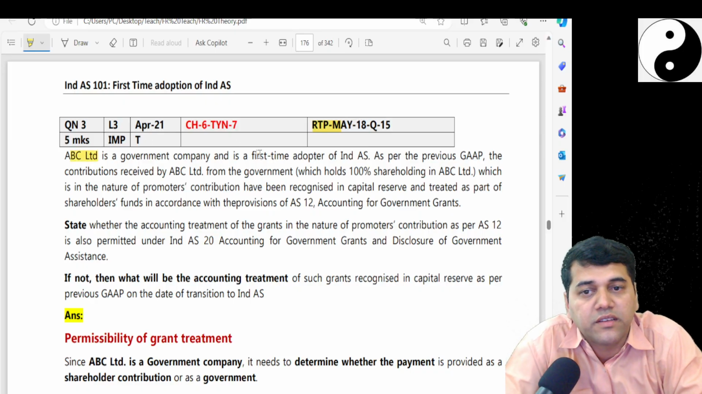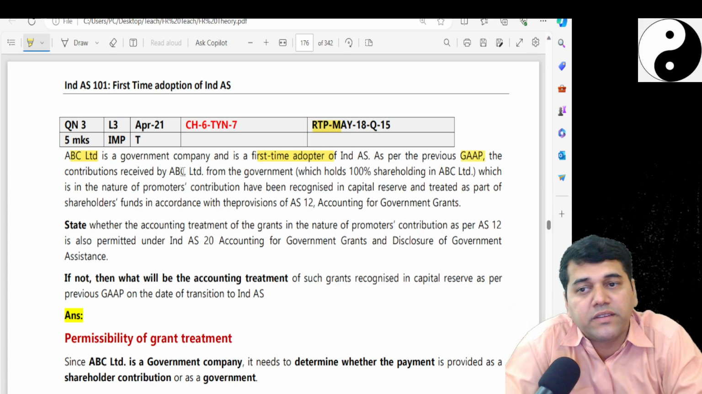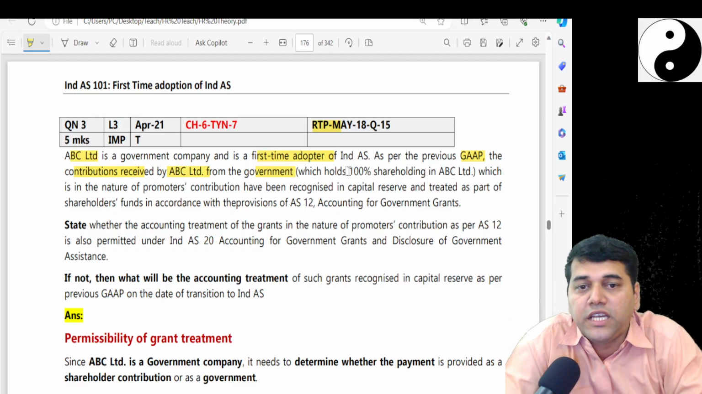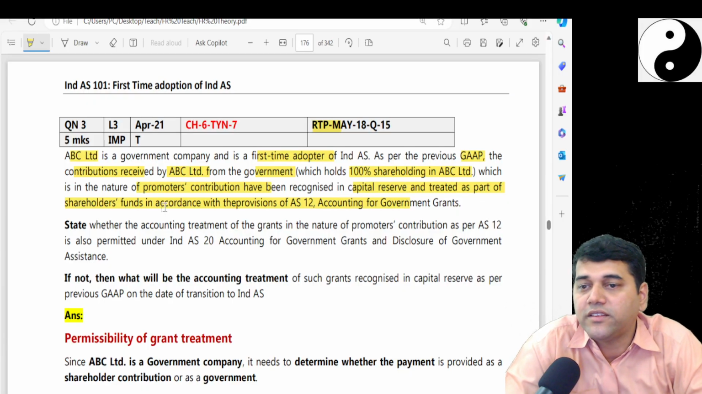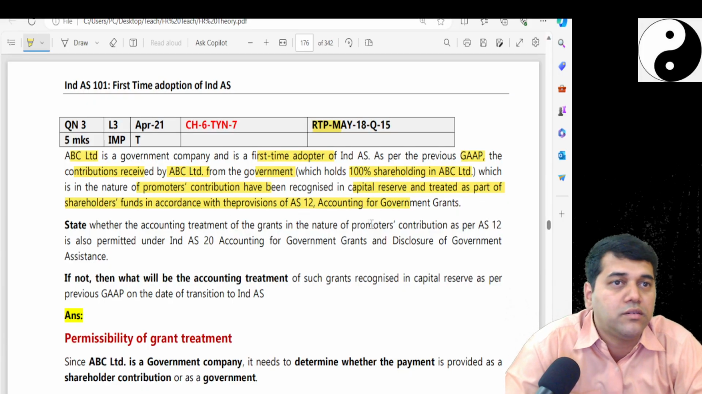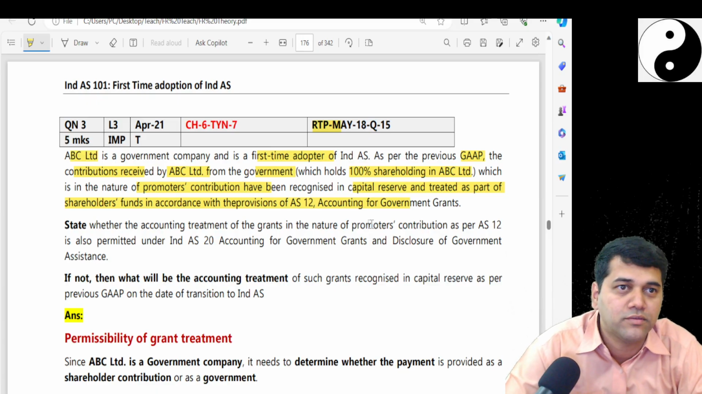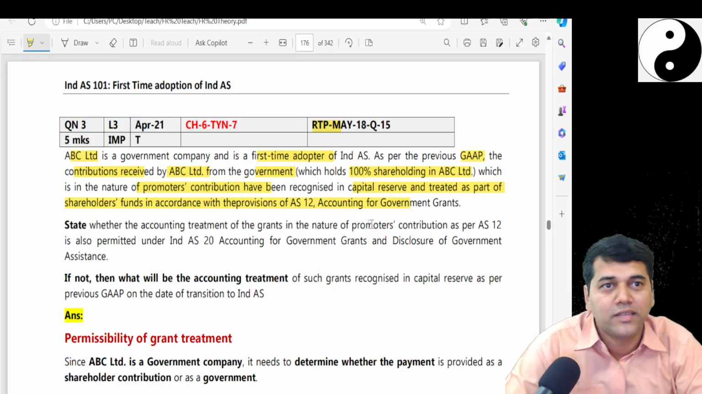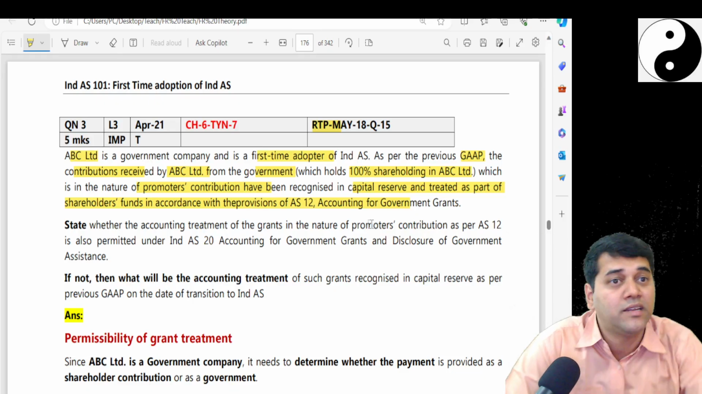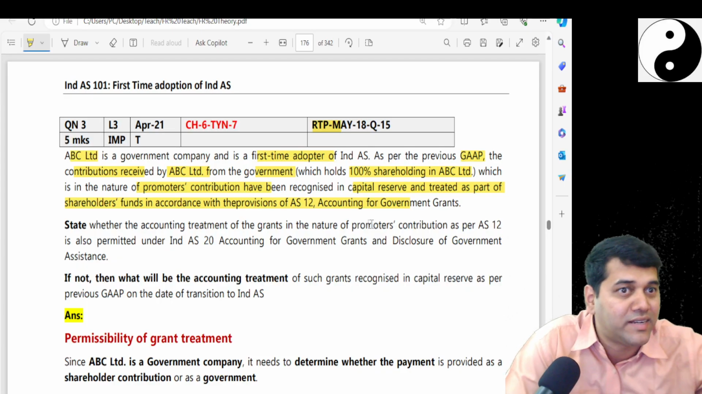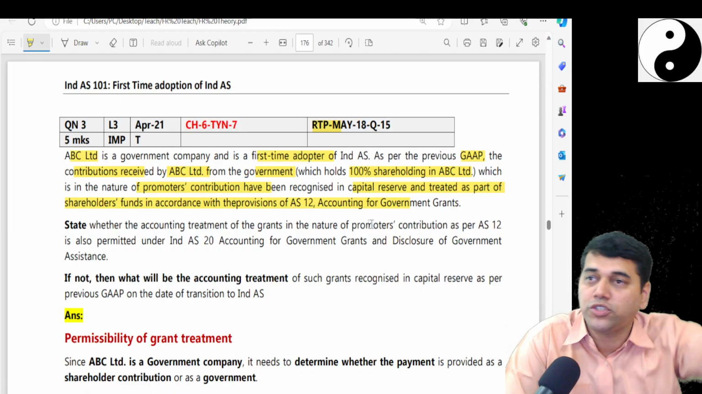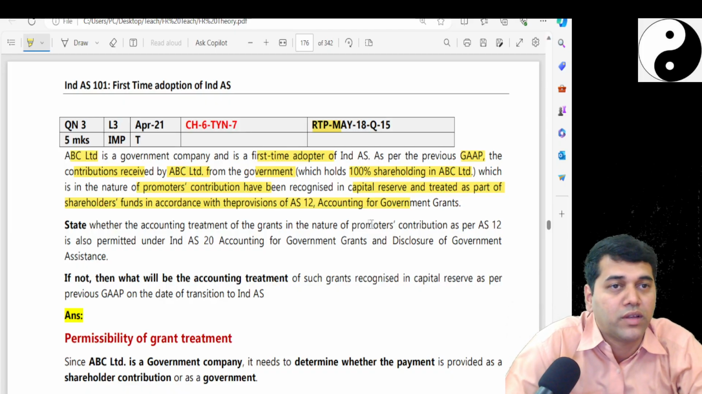ABC government company is a first time adopter. As per previous GAAP, contribution received from the government, which holds 100% shareholding in ABC Limited, in the nature of promoters' contribution, is recognized as a capital reserve and treated as shareholders' funds as per AS 12. Does it sound like you have seen this question? It was there in government grant. Then we said this type of adjustment was there in AS 12, but AS 20 is not going to speak about this. Then I told you one sentence there. The extension of the question you are going to find in Ind AS 107, 101.